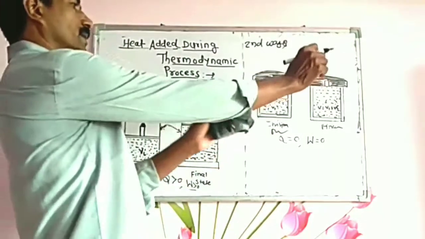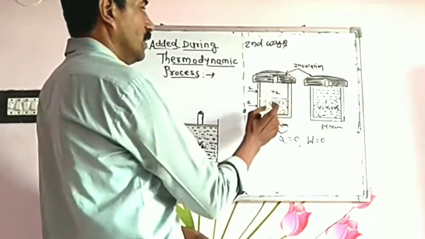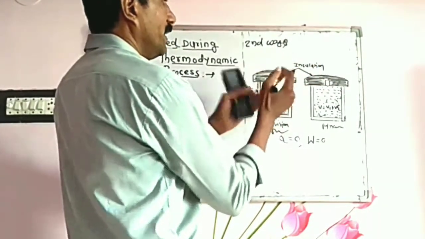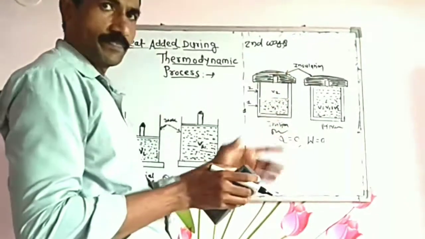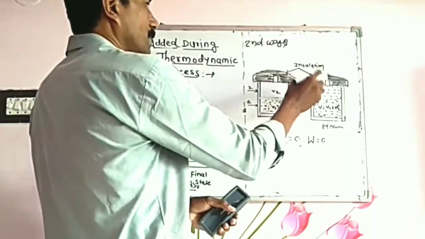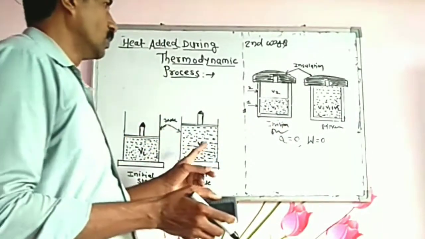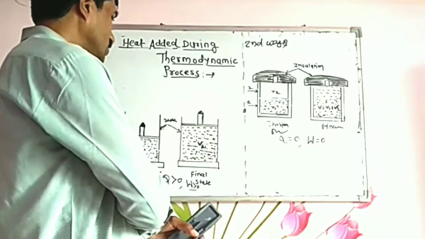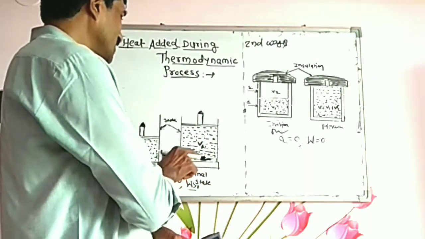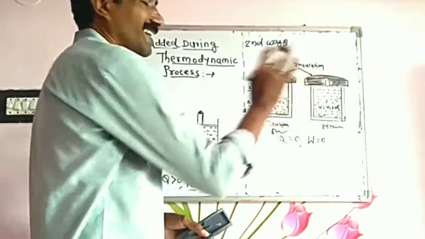In the expansion we maintain the temperature constant, the same temperature as in the first case. So the initial state and final state are the same as in the first case.